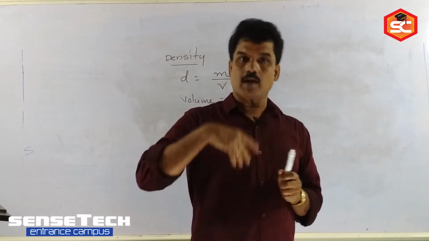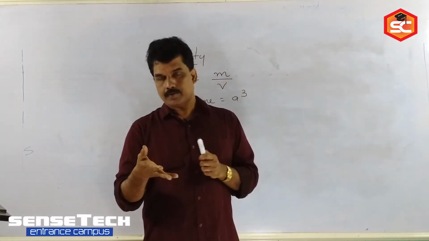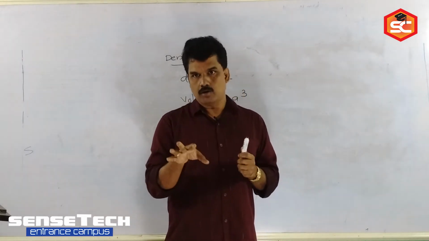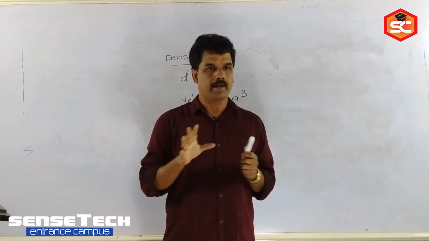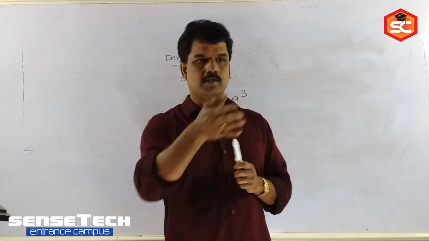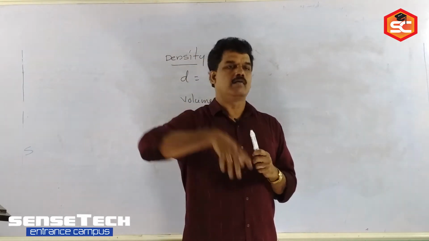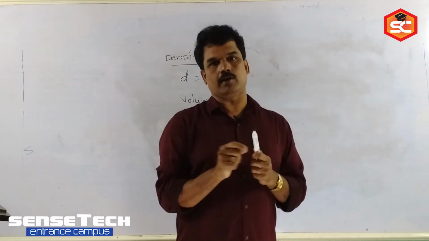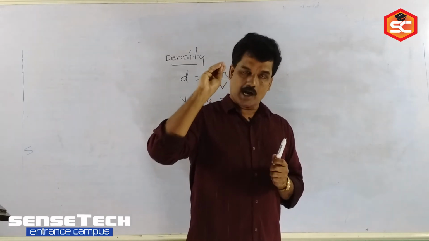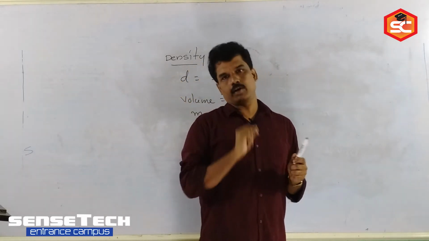The total mass is the total number of atoms into the mass of a single atom, atomic mass by Avogadro number. That is the way you are getting mass. It is a basic concept of chemistry: in the first chapter you studied how to calculate the mass of an atom, which is atomic mass divided by Avogadro number.